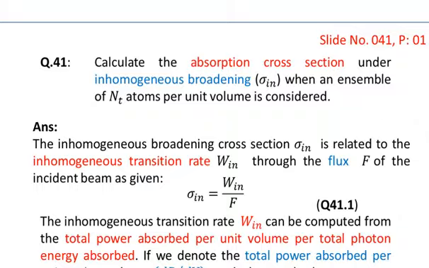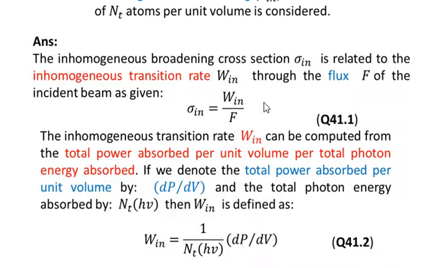Question: calculate the absorption cross section under inhomogeneous broadening, sigma_in, when an ensemble of N_t atoms per unit volume is considered. The answer is: the inhomogeneous broadening cross section sigma_in is related to the inhomogeneous transition rate W_in through the flux F of the incident beam, as given.